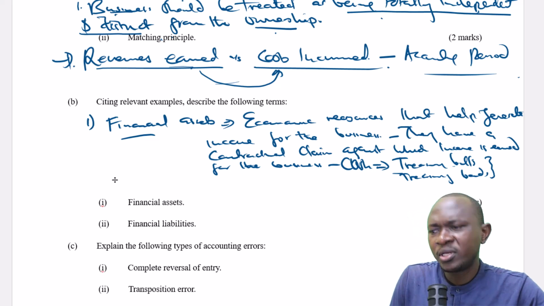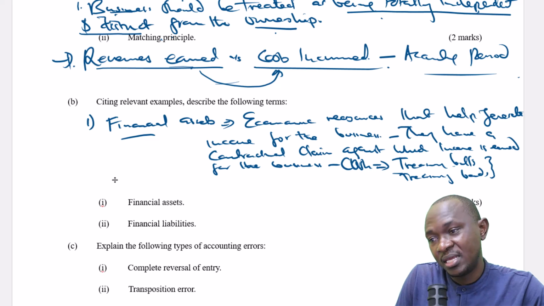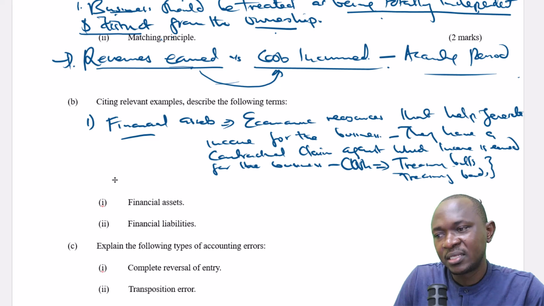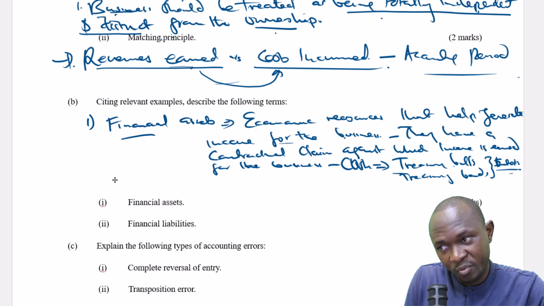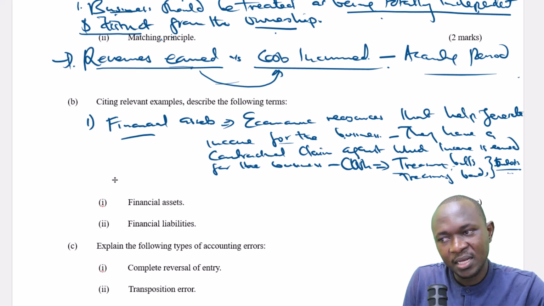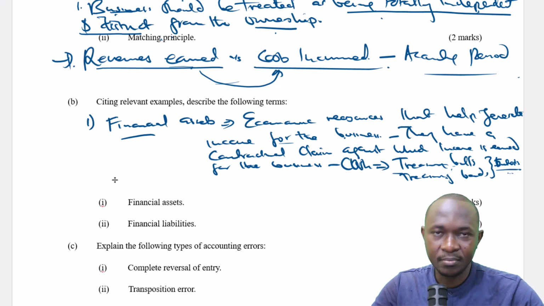But most importantly, when the business invests its resources in these kinds of assets, the business expects to earn what we call interest. And this interest helps generate income for the business, which will form part of other incomes for the business.